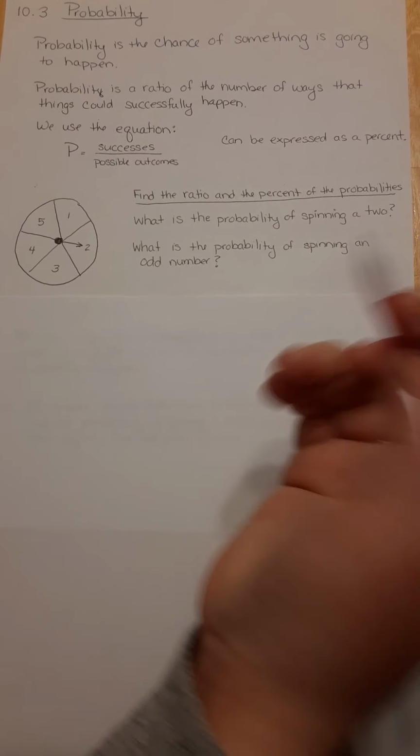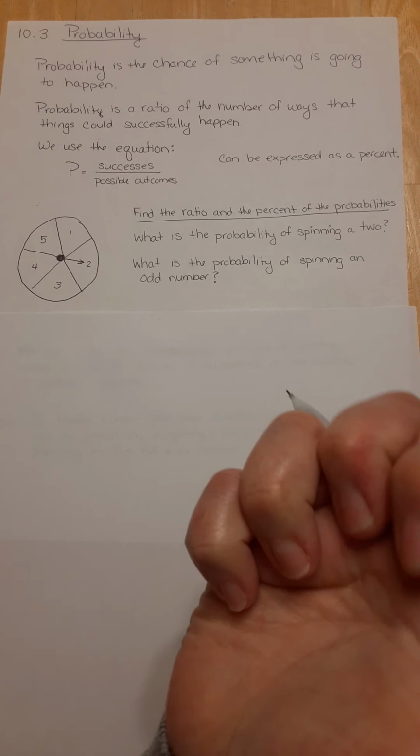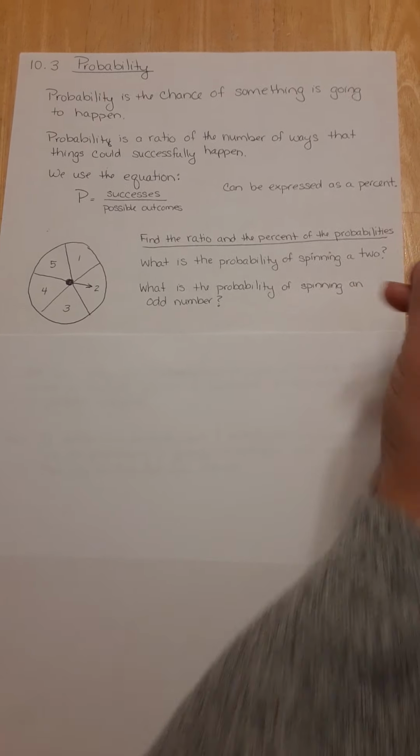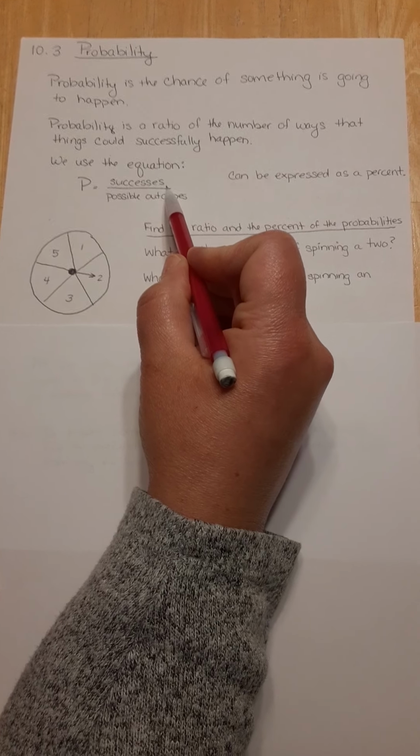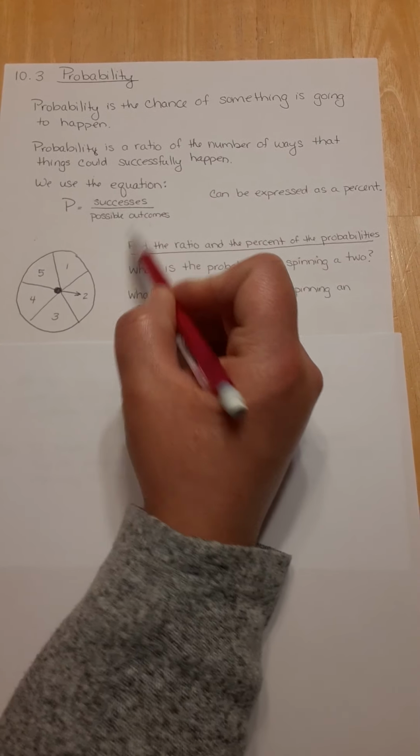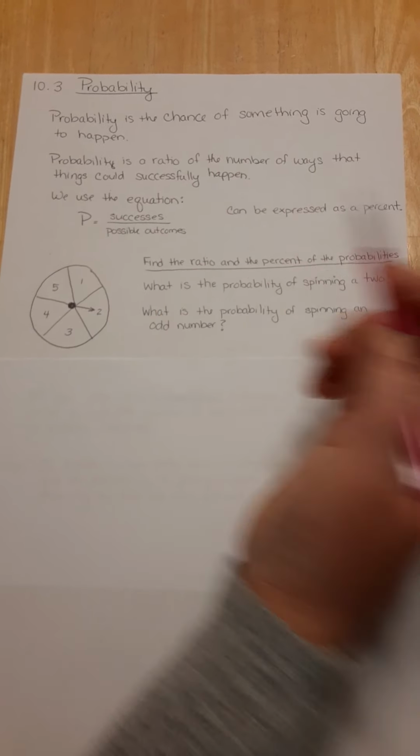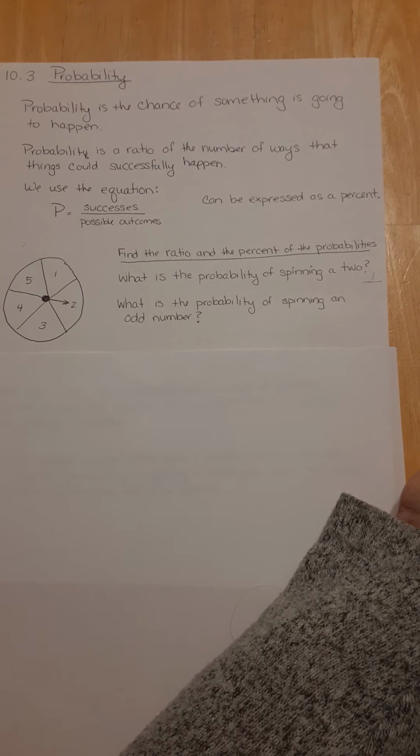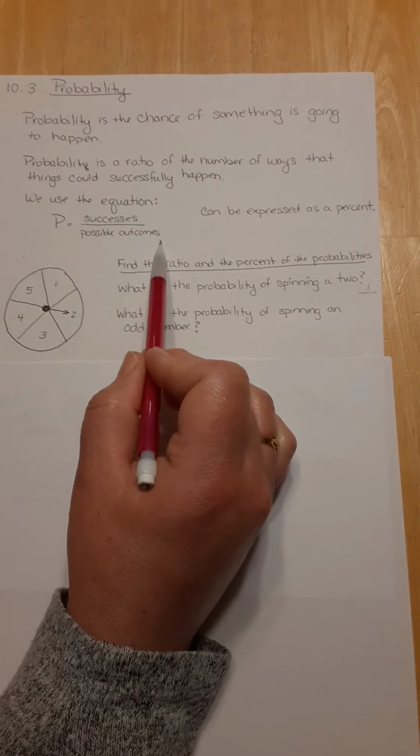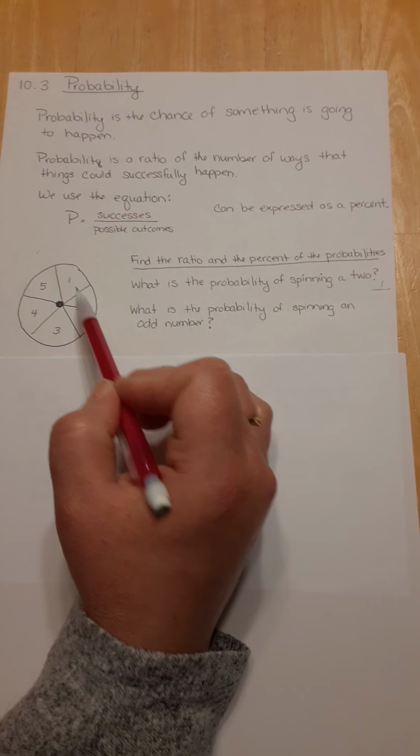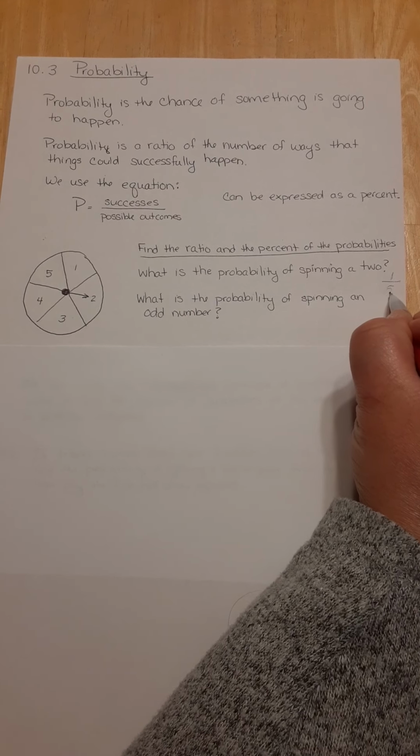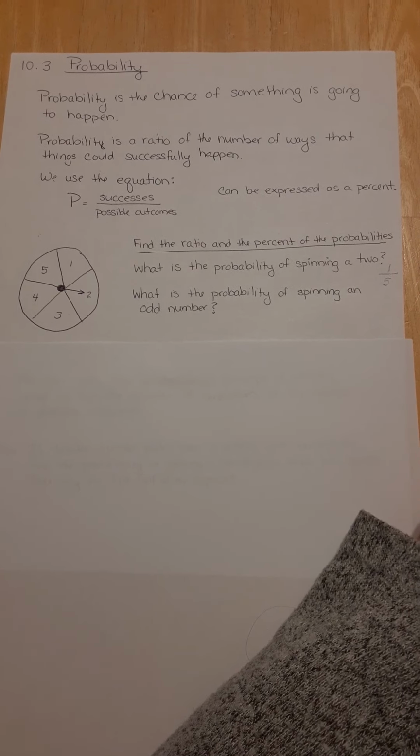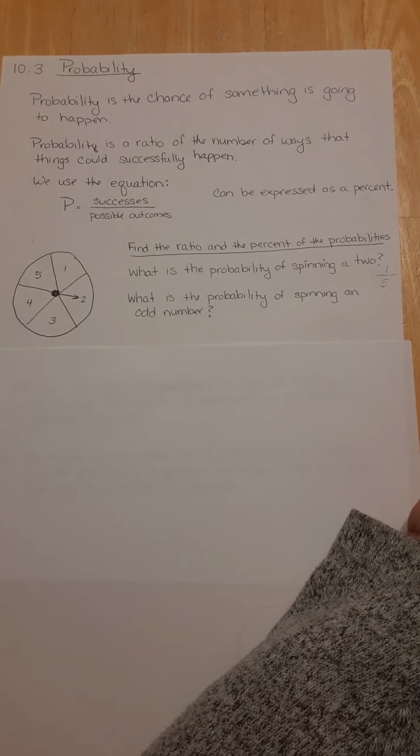So I am going to put that as the 1, because remember my equation is the successes that it's going to happen. I only have one section that is a 2, so I'm going to put 1 on top. Now how many possible outcomes could I have? Well, how many spots on the spinner do I have? I have 5. So that's going to go in my denominator, and I get the fraction 1/5.